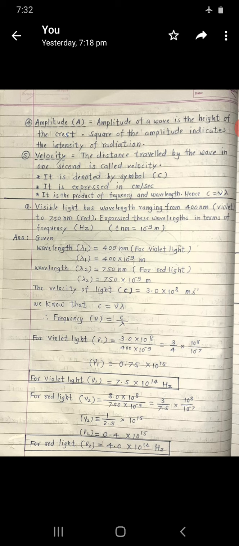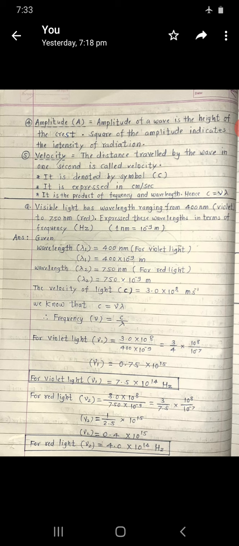So it can be converted as, for visible light, for violet light, nu 1 is equal to, the decimal point shifted to the right, we get 7.5 into 10 raised to 14, since 10 raised to 15 reduces by one. So it is 7.5 into 10 raised to 14 hertz. Okay, so this is the frequency.